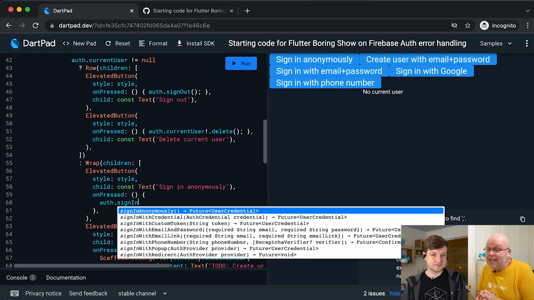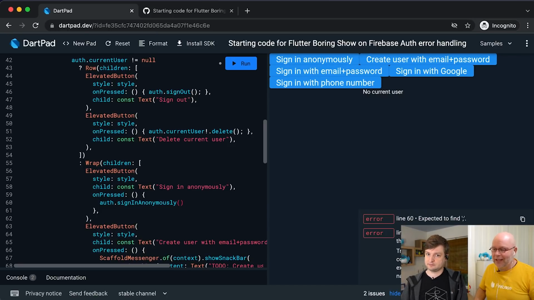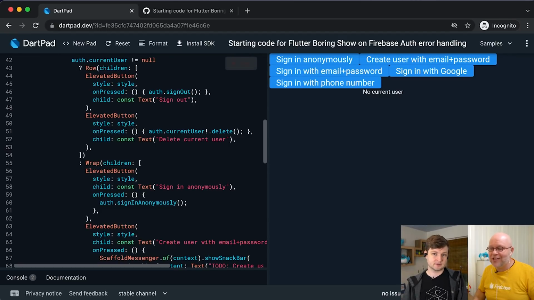This method returns a future user credential. So it requires a call to the server. So it's asynchronous, hence it returns a future. And the thing it returns is called a Firebase user credential. We're not going to be looking at that too much in this call. And I think that might be all we need. Let's run this. You click the run button. If you see that it refreshes and I'm not clicking the button, it's because I did Command Enter on my keyboard, just so you know. There's shortcut keys for this. Okay. Now let me see what happens when we click this. Do we want to do a drum roll here?